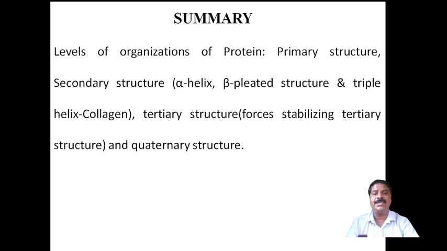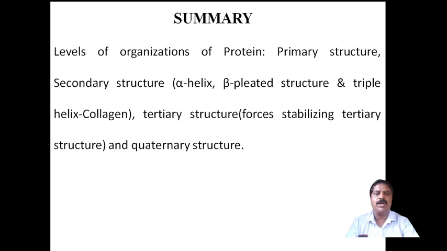Then I also explained the tertiary structure of a protein, and how it is stabilized by some forces: hydrogen bonds, hydrophobic interactions, covalent interactions, and ionic interactions.